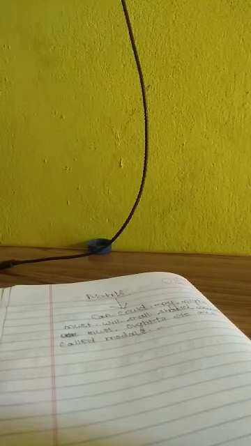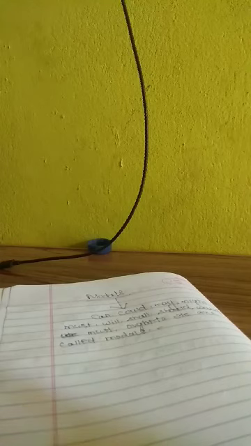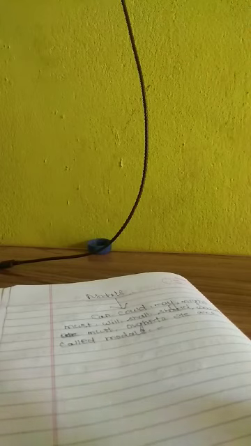Then will is used to express assumption or probability. For example, when someone is making an assumption or a projection, thinking ahead, in that sense we also use will. You will go there as usual and meet him.